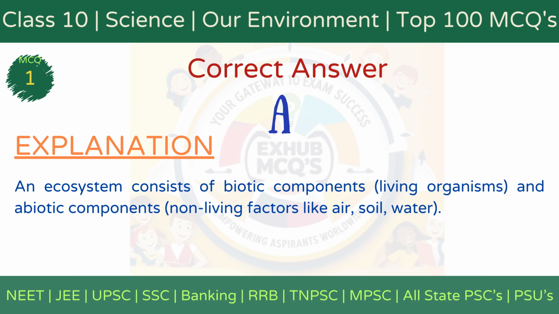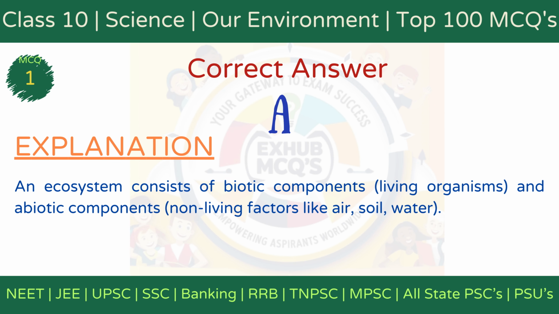The correct answer is option A, biotic and abiotic. Explanation. An ecosystem consists of biotic components, living organisms, and abiotic components, non-living factors like air, soil, and water. These components interact to maintain balance in nature.